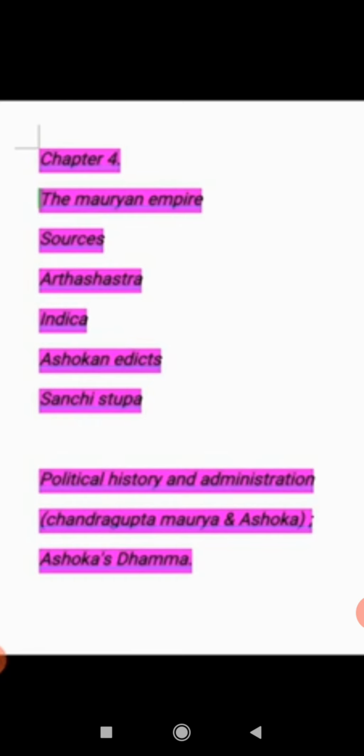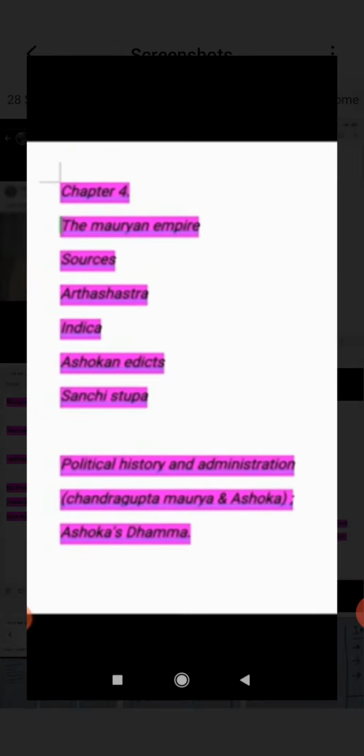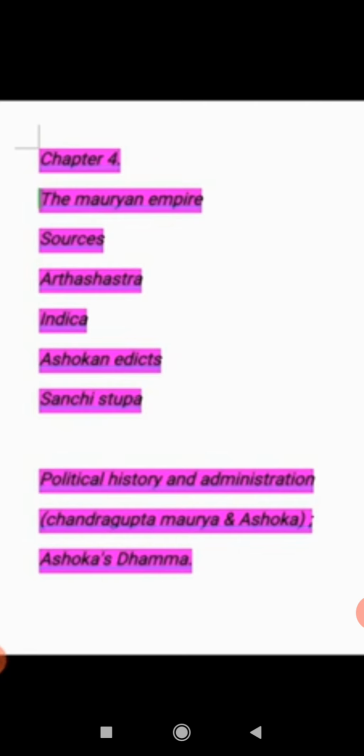The Mauryas also had a well-laid recruitment policy. Recruitment means they were appointing the soldiers. The soldiers were paid salary in cash. The Mauryan king had built forts at strategic places for the safety and security of the empire.